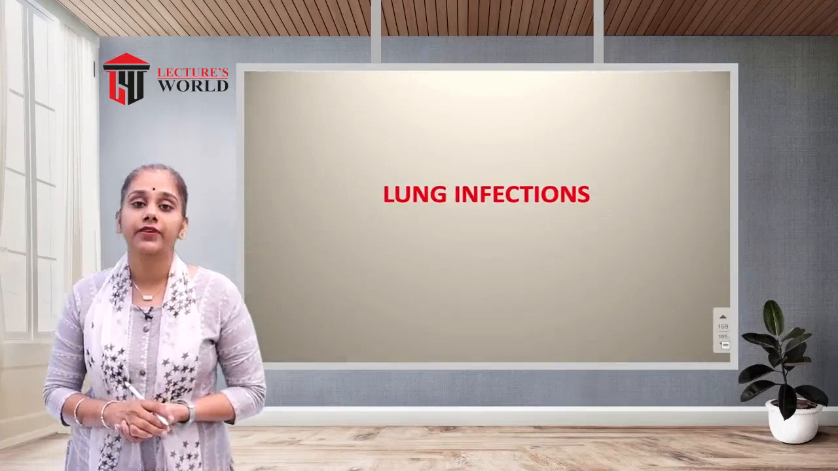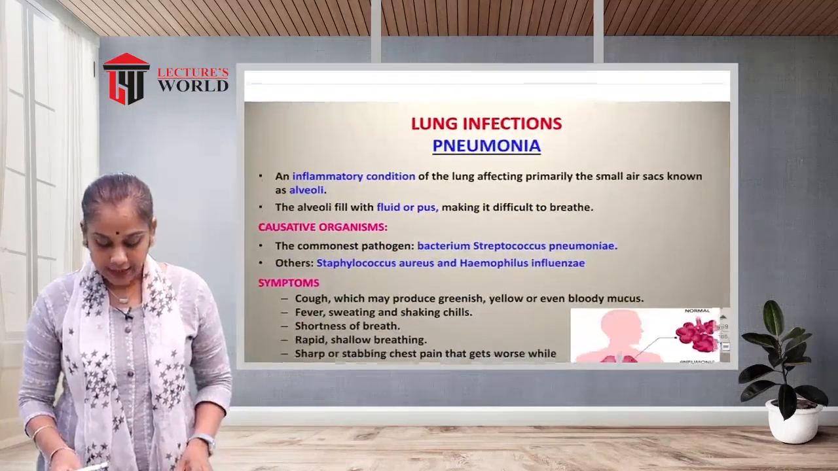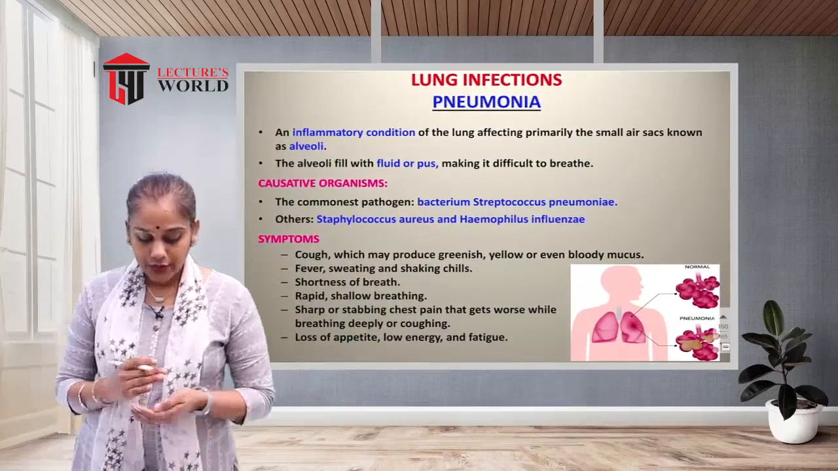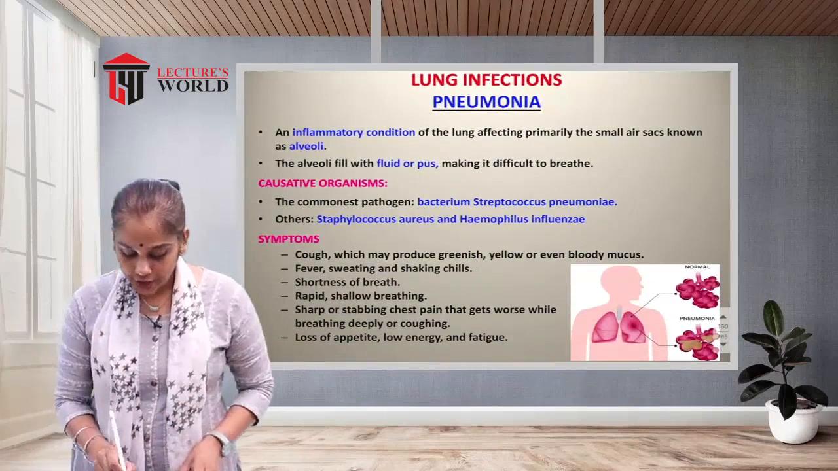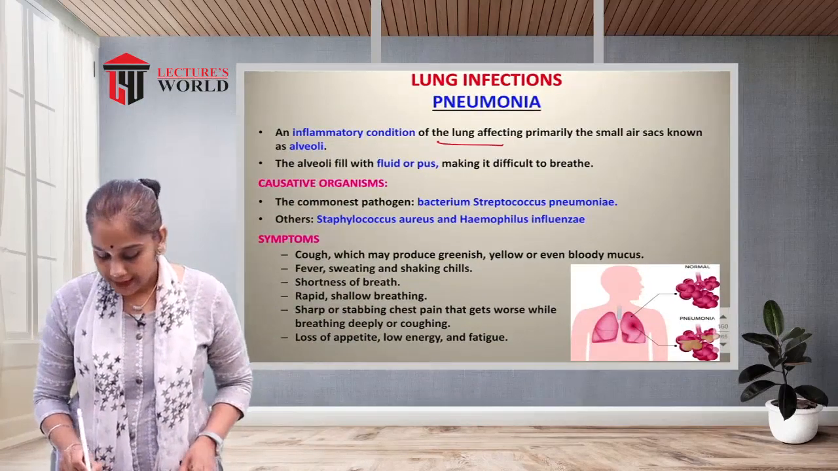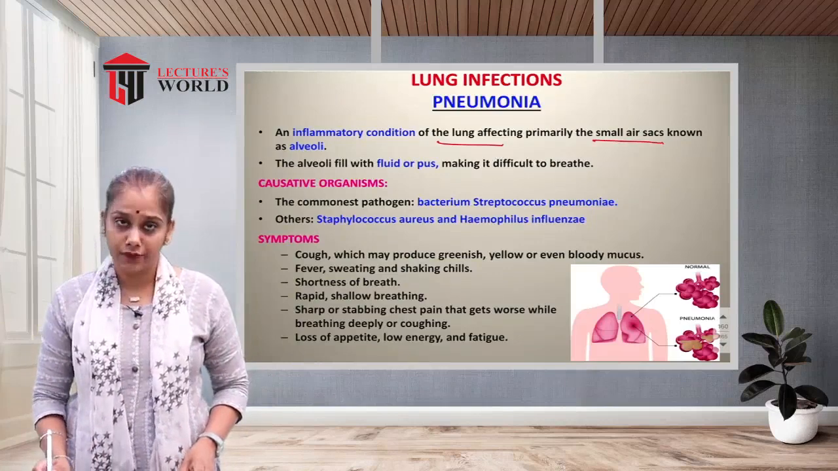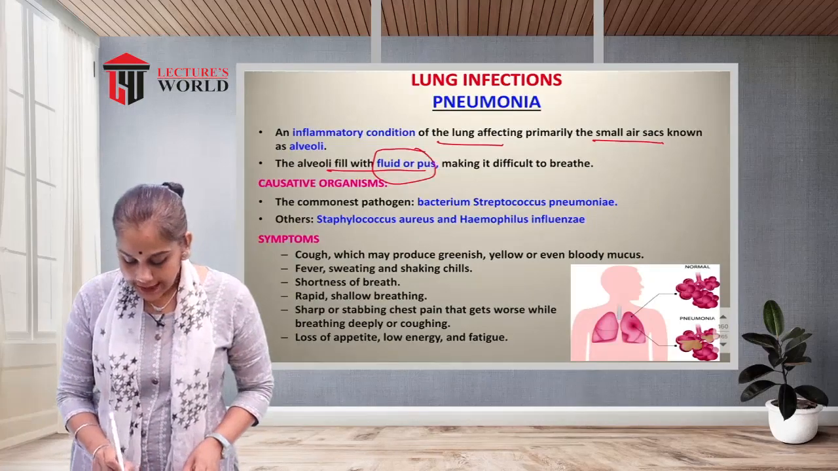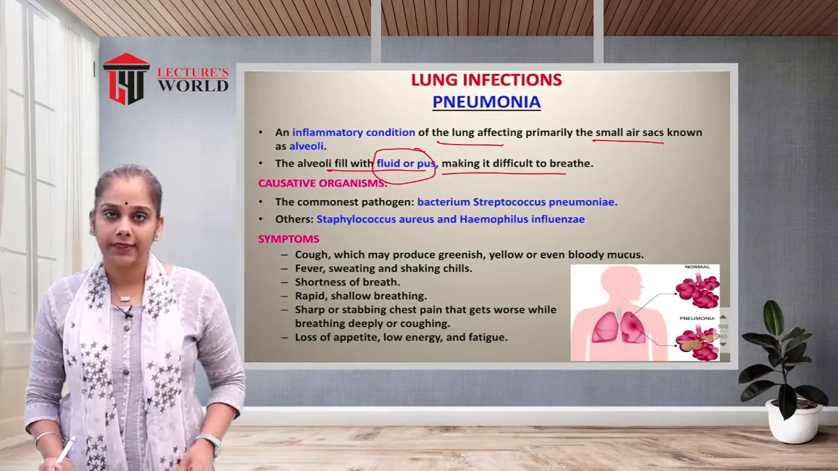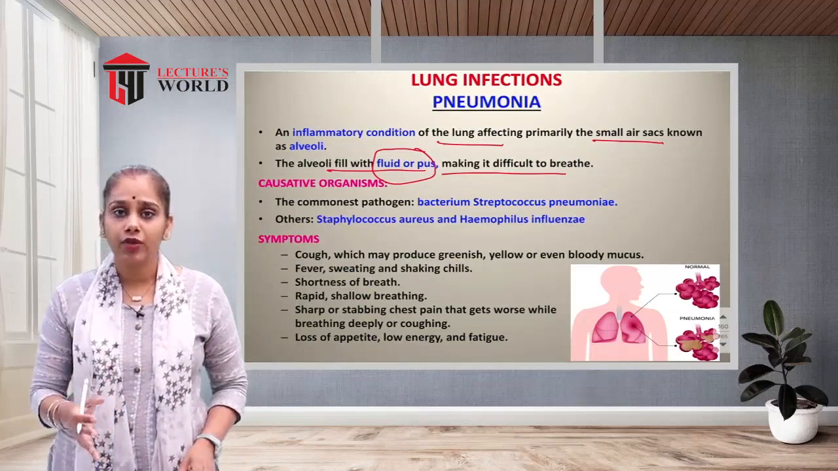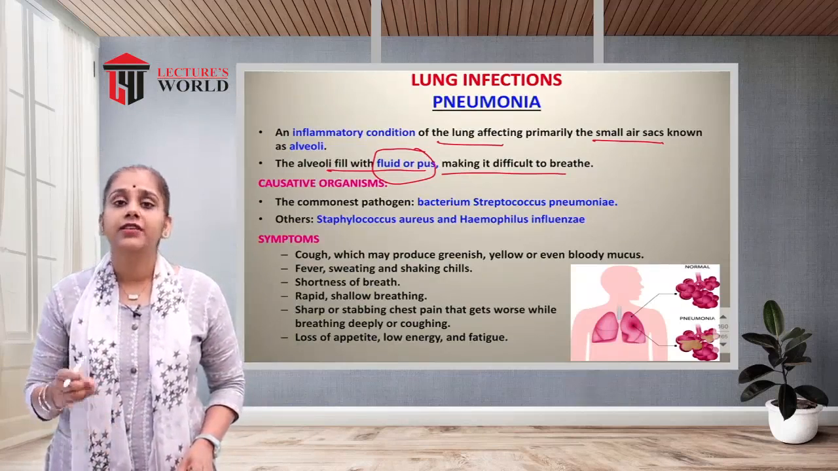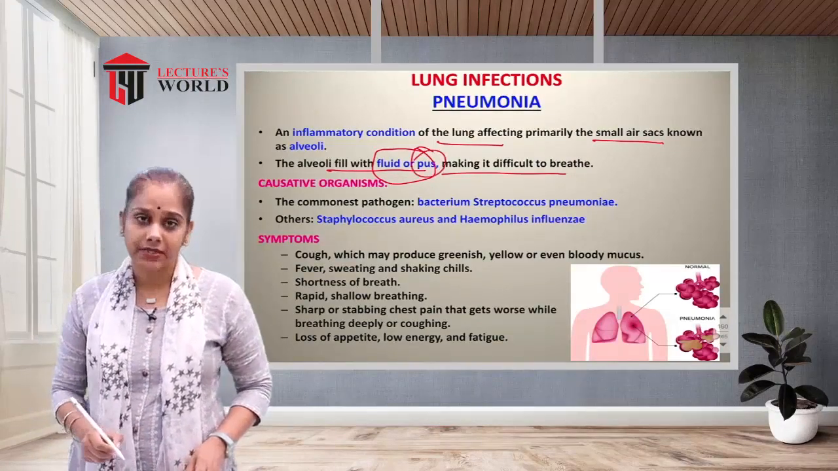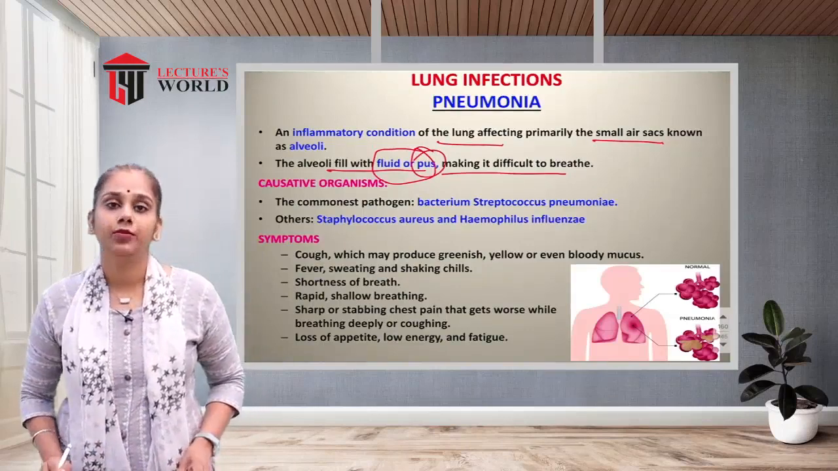Now we will see the lung infections. Which are the lung infections? First one is pneumonia. Pneumonia is an inflammatory condition of the lungs that primarily affects the small air sacs known as the alveoli. The alveoli are filled with fluid or pus, making it difficult to breathe. The fluid may be water or pus. So that is known as pneumonia.